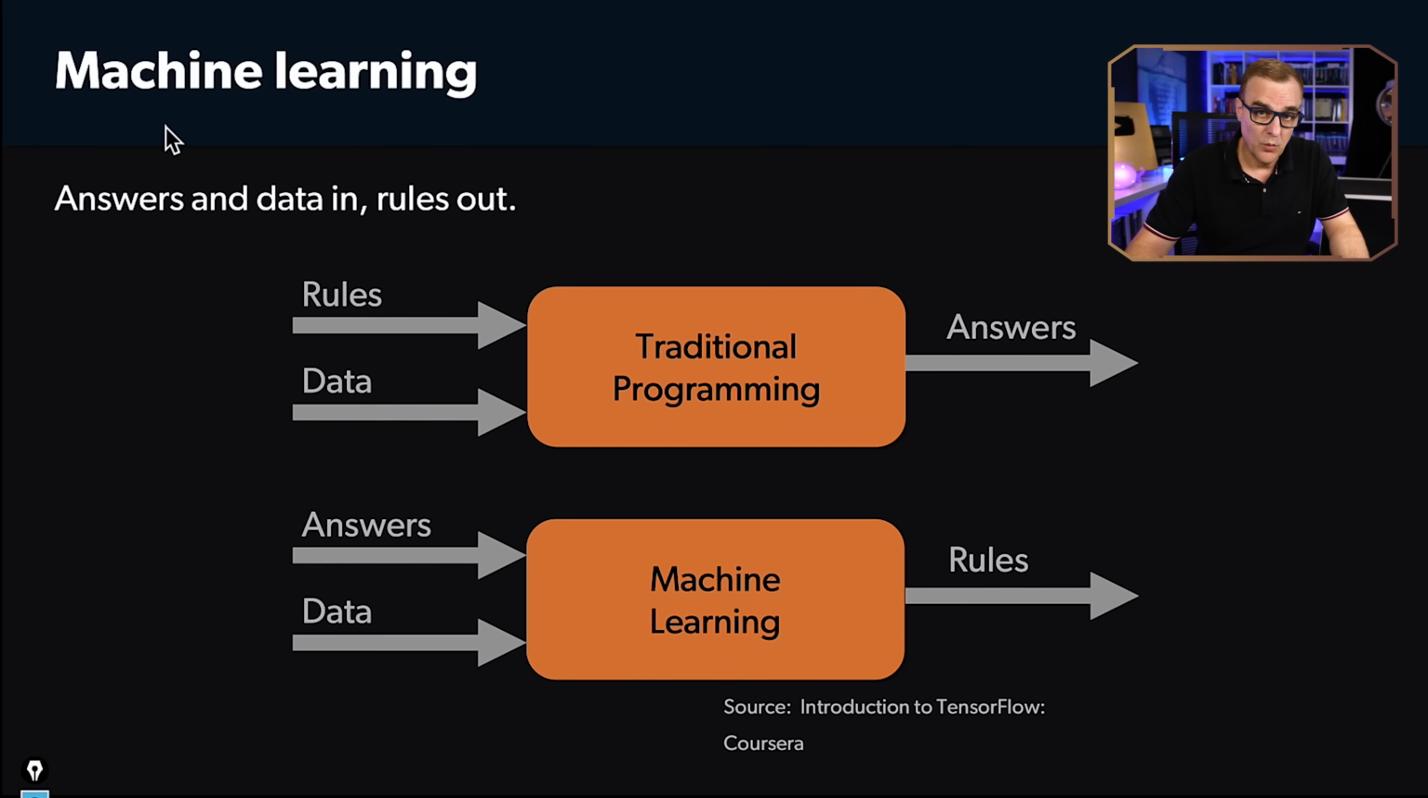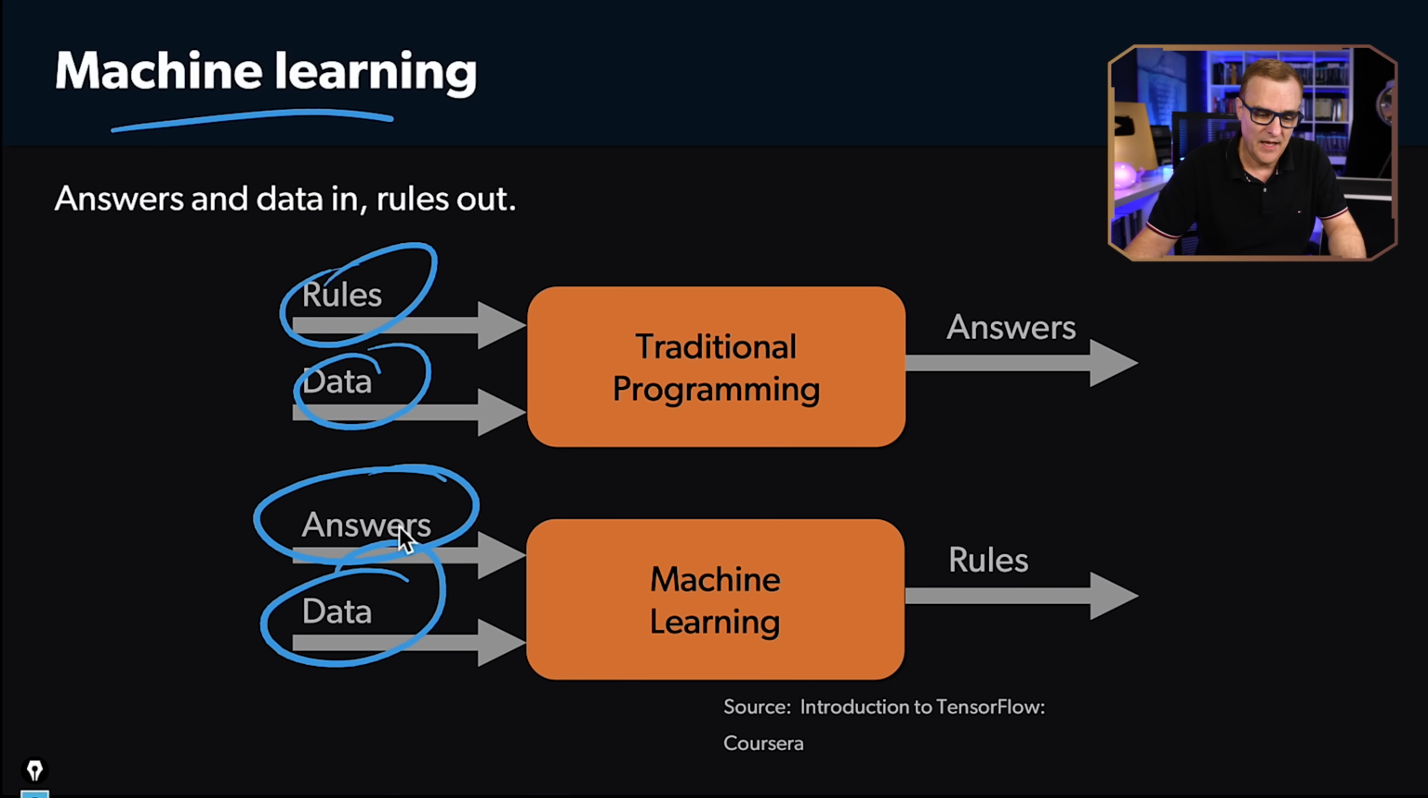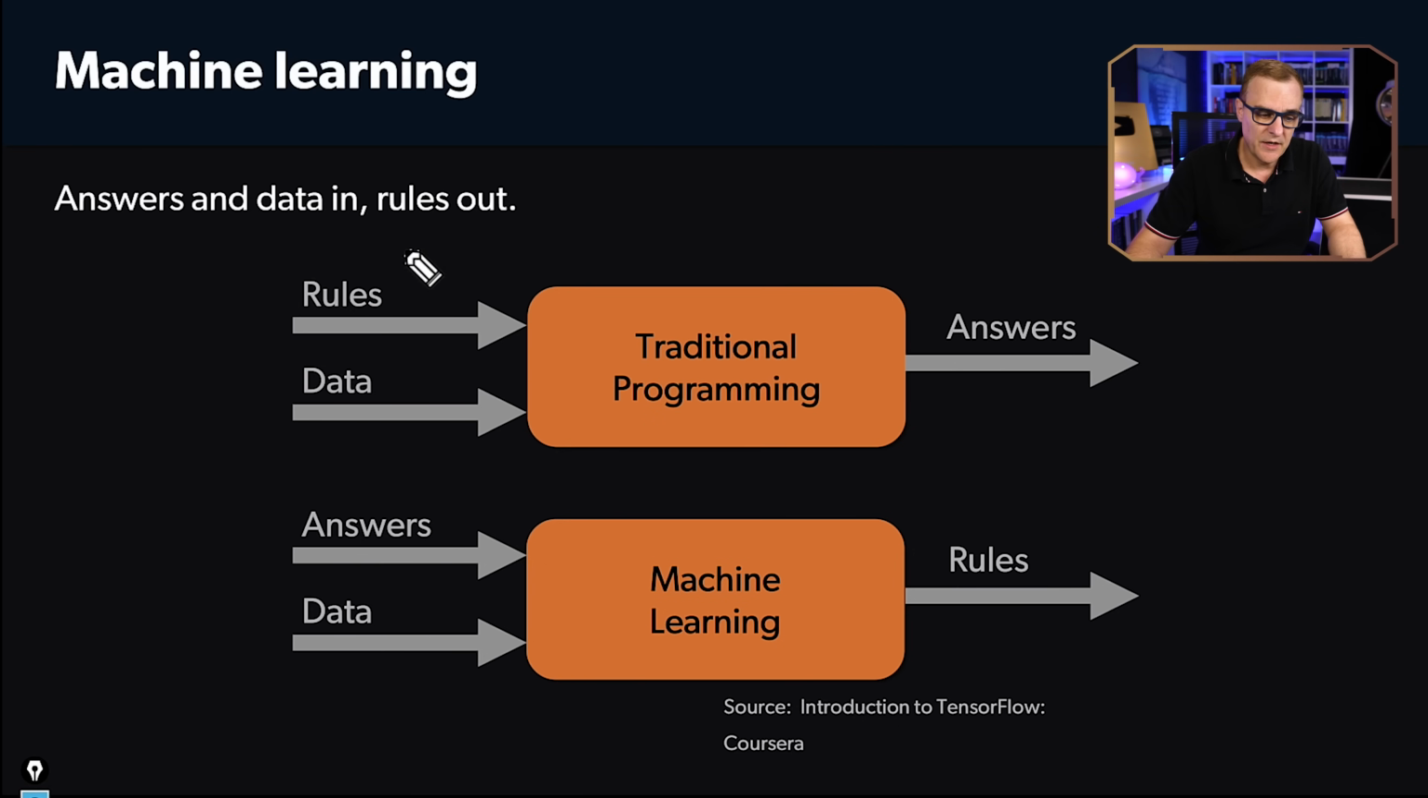Simple programming. With machine learning, however, we change the paradigm, or way of thinking. It's a totally new way of thinking here. Rather than rules and data, we have answers and data, and rules come out. So notice we have swapped our rules and our answers. Rather than creating the rules, we are allowing the machine to create the rules based on the answers and data that we give it.